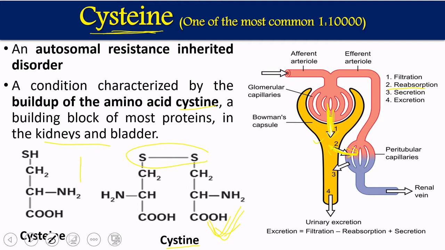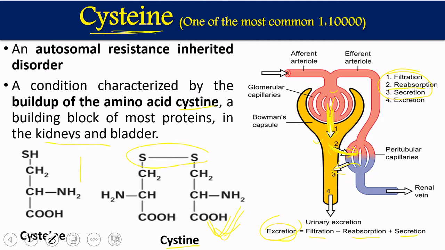Third, any undesirable substance left out in the filtration process will be secreted into the tubule. This process is called tubular secretion. These are the three important processes by which we get proper concentrated urine formation. The excretion, whatever urine we excrete, is the filtration, whatever we filter here, minus the reabsorption, what we take back, plus secretion. So ultimately urine is formed.